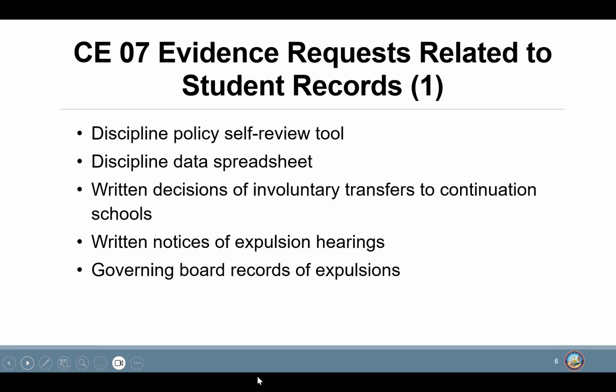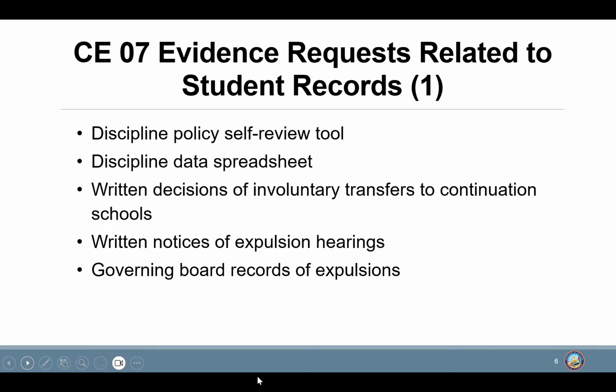Once this pre-recording is done, we will show you what this document looks like and how to fill it out. Next, we have the discipline data spreadsheet. This is also located in the CDE box. In this document, you will provide a record of the discipline incidences, and after we review this document, we will request student samples. After this pre-recording, we will show you what this document looks like and walk you through how to fill it out. Then we have written decisions of involuntary transfers to continuation schools.